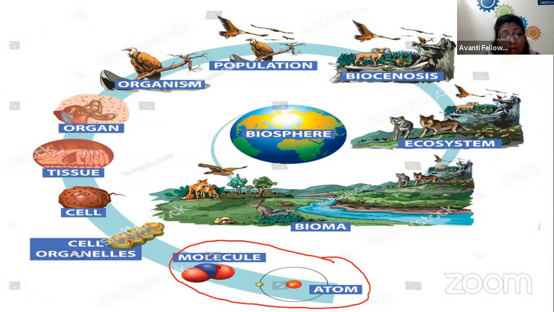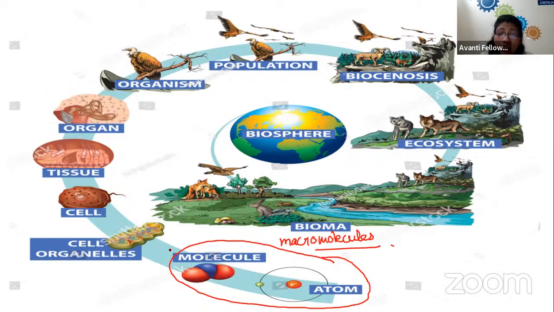Atoms combine to form elements, and elements form macromolecules. So the simplest and the first level of organization is the macromolecule.